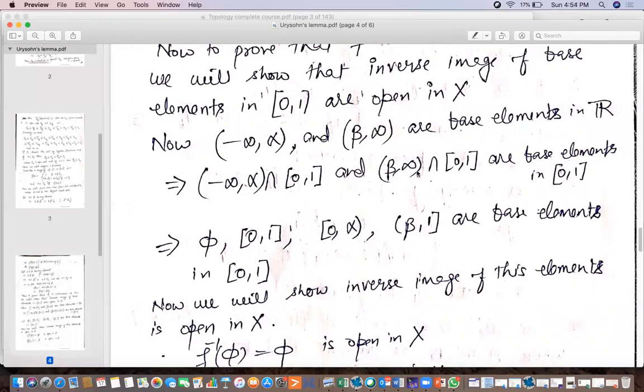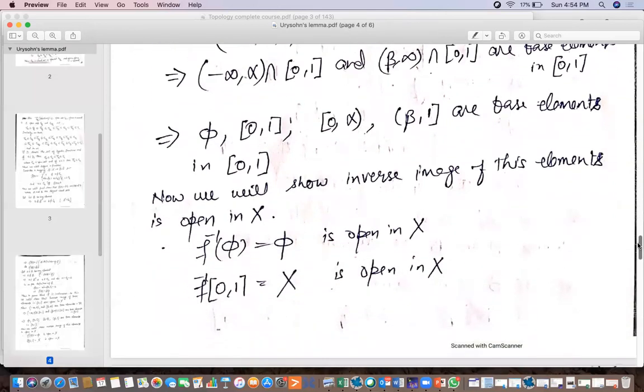Similarly for the other set, if beta is greater than 1, then the intersection will be the empty set. If beta is less than 0, then their intersection will be the whole space. If beta is in between 0 and 1, then their intersection will be this space. So we will have such 4 elements in all cases of the intersections. These are the base elements in [0, 1].